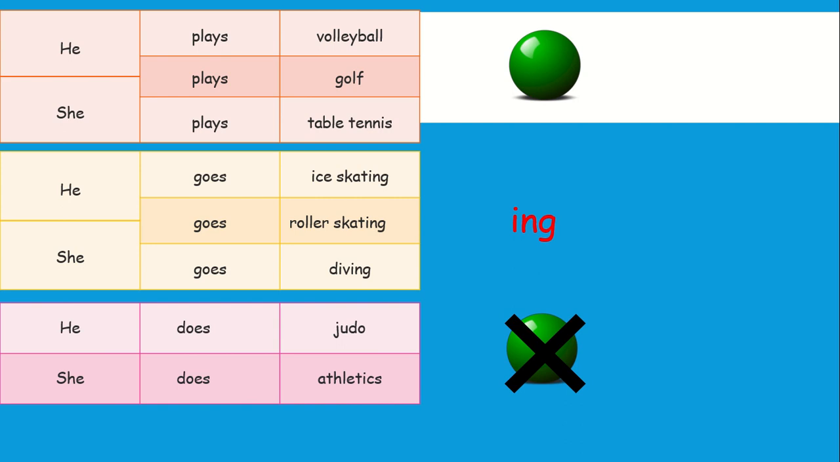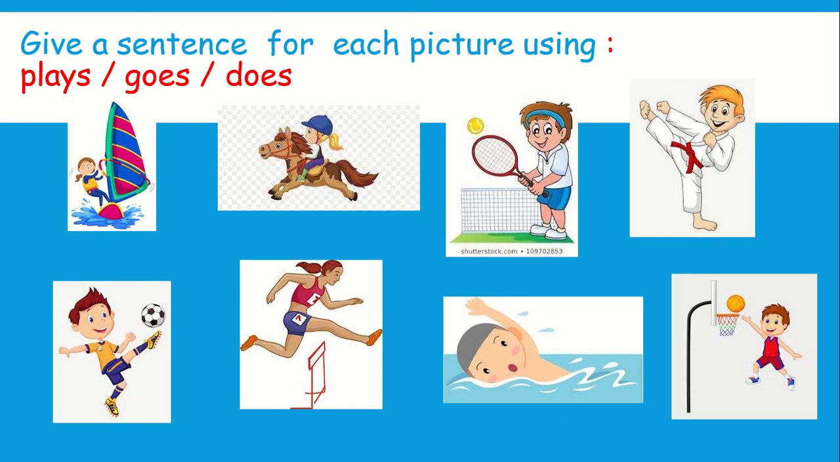Okay, if you understand, I want you now to make a sentence for each picture using the verb plays, goes, does. Okay, look at this picture. Can you give me a sentence for picture number 1? This is a girl, so she plays or goes or does. What kind of sport is this one? Yes, my students? Windsurfing. So we use the verb goes. She goes windsurfing.